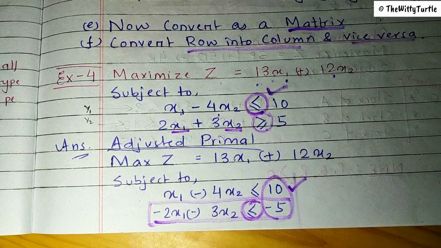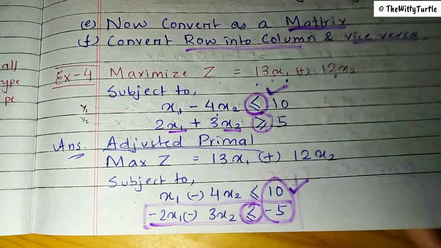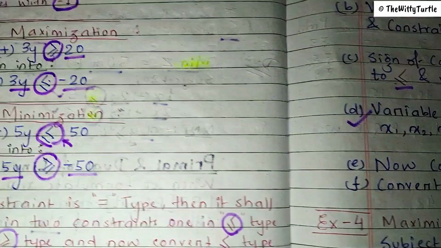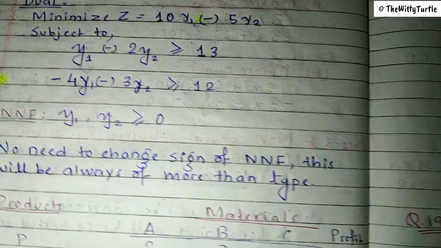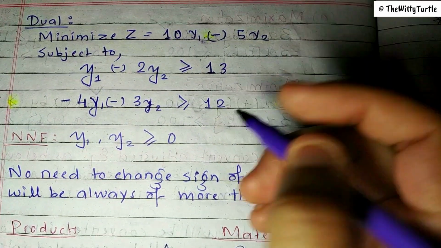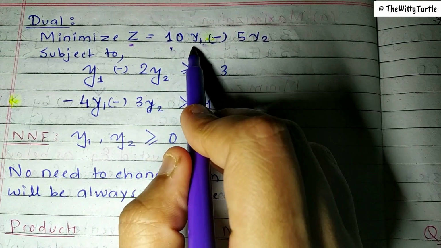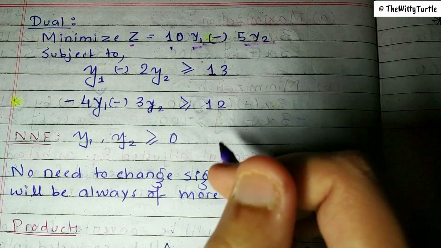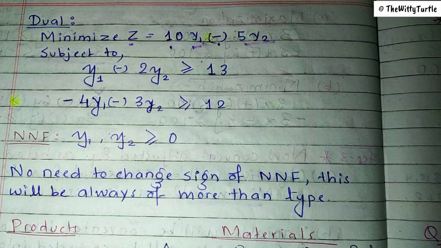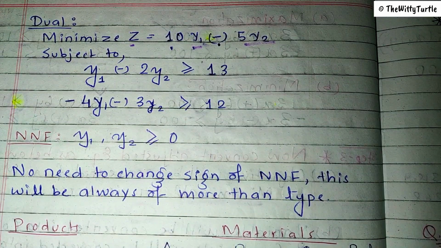Simply you need to turn your copy, turn your answer sheet and see what is on the other side and convert that into a minimization objective. So in this case, what will be the objective function? Minimize z, which is equal to 10y1 minus 5y2. Why is it minus? Because in the last equation we multiplied by minus 1 on both the sides, and now this has become minus 5.